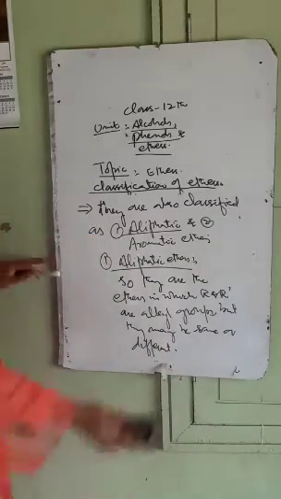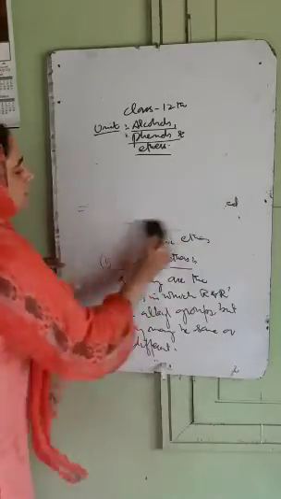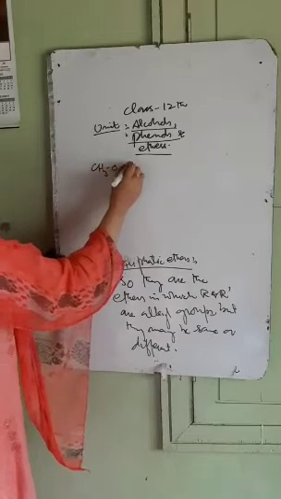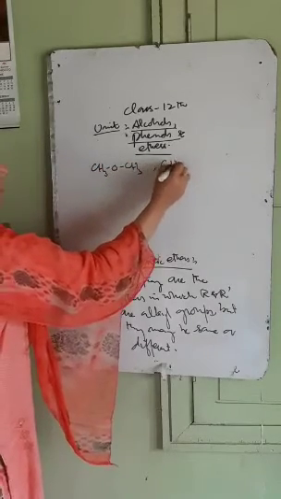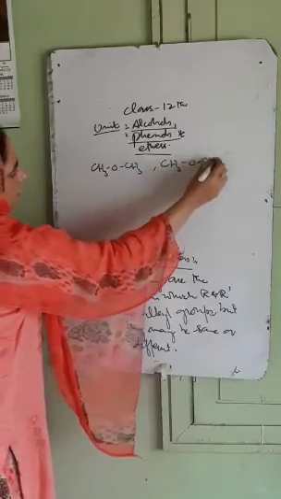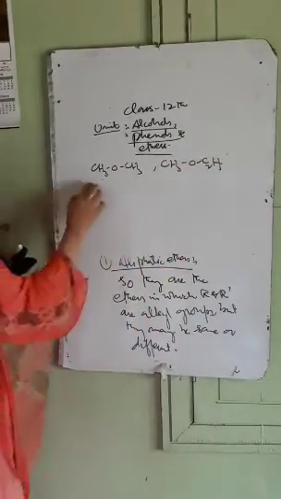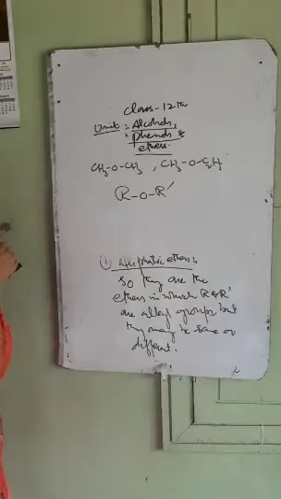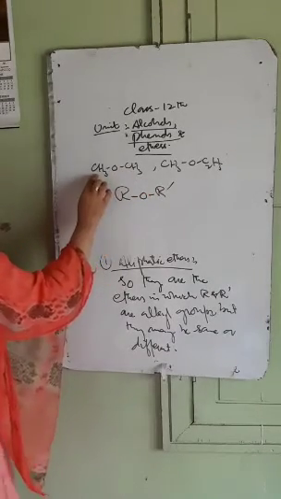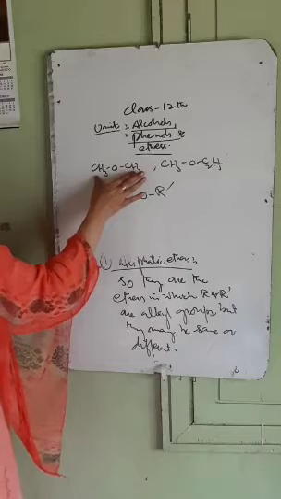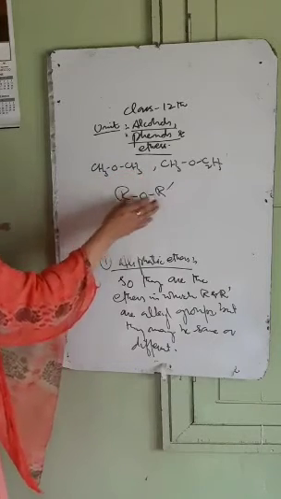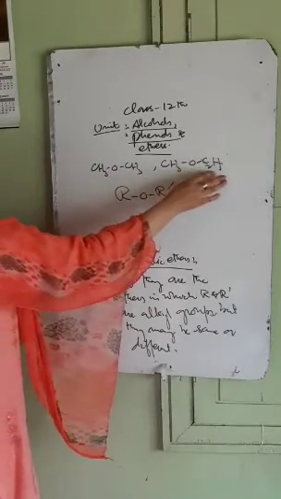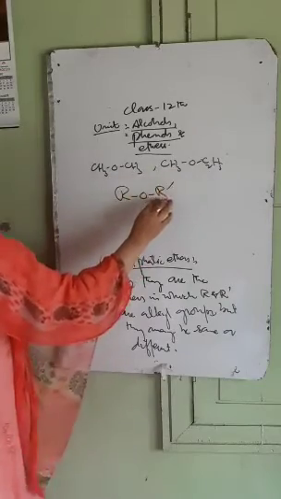Examples of the aliphatic ethers are, for example, CH3OCH3, and similarly CH3OC2H5. Here you see the R and R dash. Suppose we have the general representation of ethers, R-O-R dash. Here in place of R and R dash we have CH3 group, CH3 group. What is CH3? An alkyl group. Similarly, in the second example, R-O-R dash, in place of R we have CH3 and in place of R dash we have C2H5.